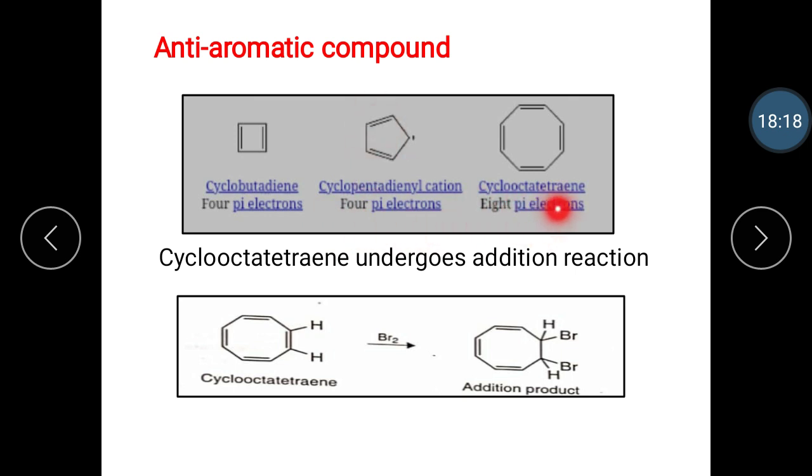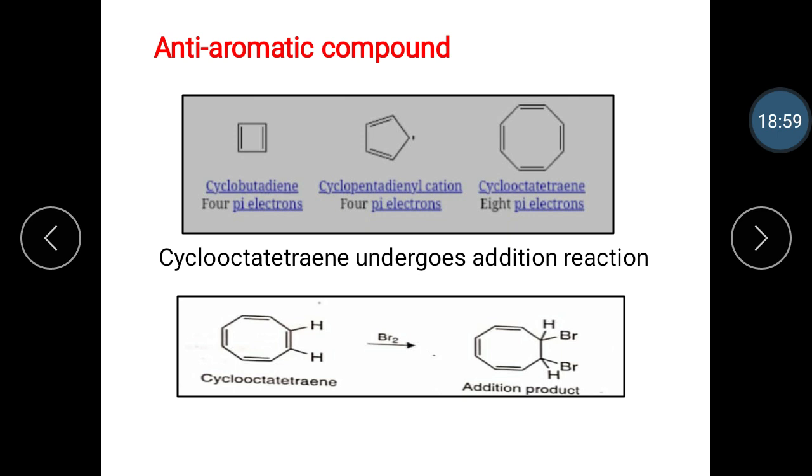And the next one is cyclooctatetraene. It contains 8 pi electrons, from the 4 double bonds. It is a conjugated system with 8 pi electrons, and these are anti-aromatic compounds. The cyclooctatetraene undergoes addition reactions like an alkene. Let's see here the addition reaction of cyclooctatetraene, and these are anti-aromatic compounds.